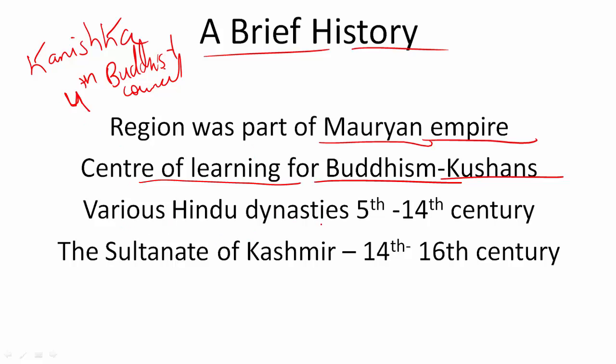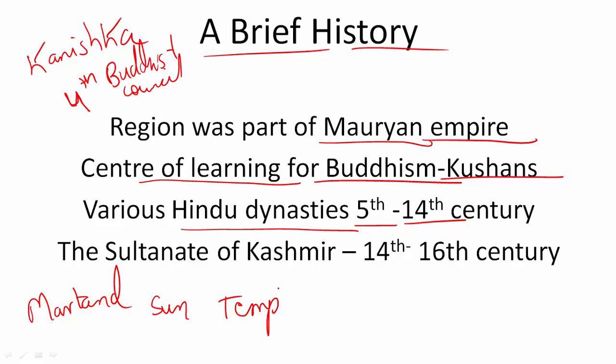After the demise of Kushans, the area of Kashmir came under various Hindu dynasties. They ruled from the 5th to the 14th century. One of those dynasties built the Martand Sun Temple. This is also important. The Martand Sun Temple was built by the Karkota dynasty. The name of the dynasty is not important for you. Just remember the name of the temple, Martand Sun Temple.